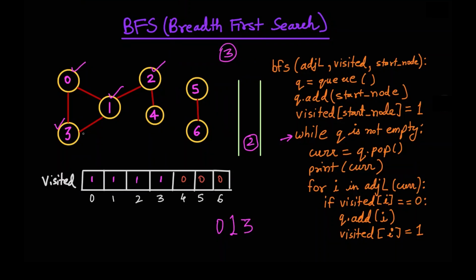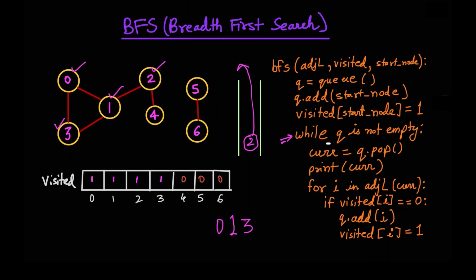And for all of the 3's neighbors which are unvisited, we'll have to add them to the queue. In this case, all of its neighbors 1 and 0 are visited, so we can't add anything to the queue. So we are done with 3. Now we are back at the start of the loop. We'll ask this question again: is the queue empty? Well, not empty.